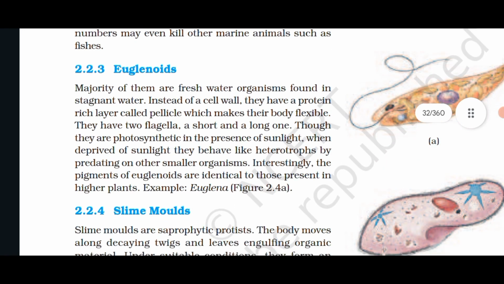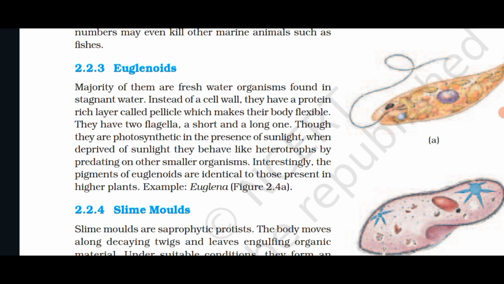2.2.3 Euglenoids. The majority of them are freshwater organisms found in stagnant water. Instead of a cell wall, they have a protein-rich layer called pellicle which makes their body flexible. They have two flagella, a short and a long one. Though they are photosynthetic in the presence of sunlight, when deprived of sunlight, they behave like heterotrophs by predating on other smaller organisms. Interestingly, the pigments of euglenoids are identical to those present in higher plants. Example, Euglena.